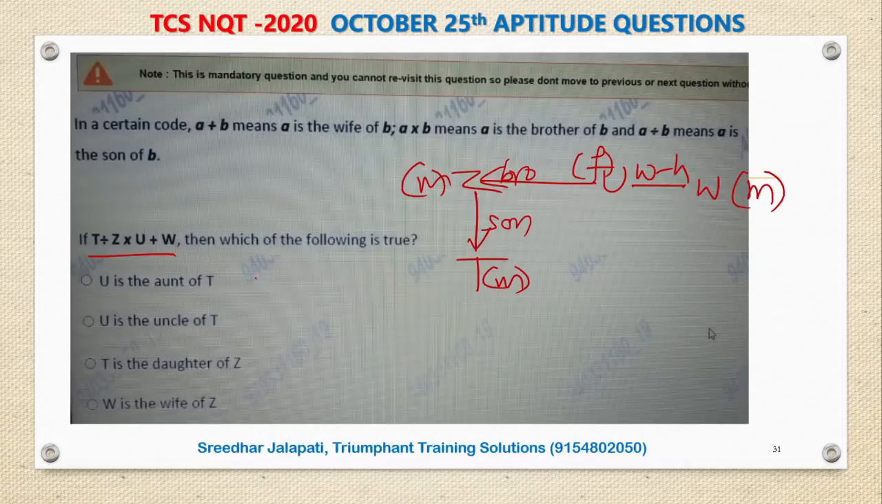Now, first option. U is the aunt of T. Is U the aunt of T? Absolutely. Because for T, Z is the father. Father's sister is aunt. First one only is correct. Second, let us see, U is the uncle of T. No, U is female, right? It cannot be uncle. Third, T is the daughter of Z. No, T is the son of Z. So third is wrong. W is the wife of Z. No, W is not the wife of Z. So that is also wrong. So only the first option is correct. Luckily, the first option itself is correct. Of course, you don't have to verify, but just for cross-checking, I verified the other options.